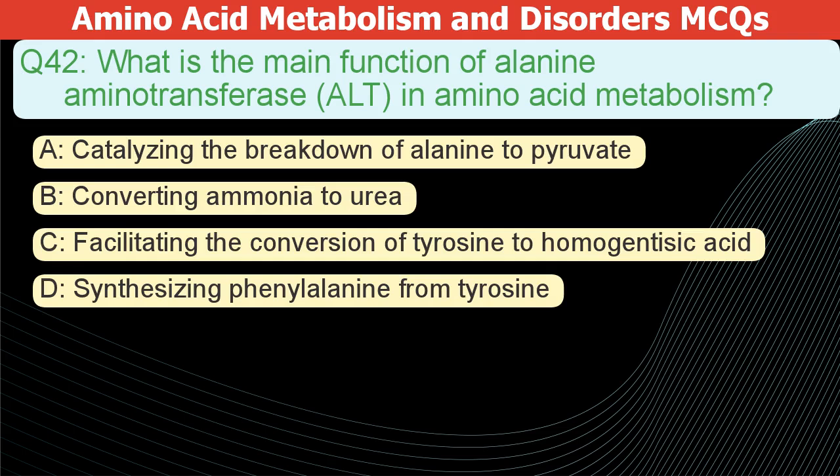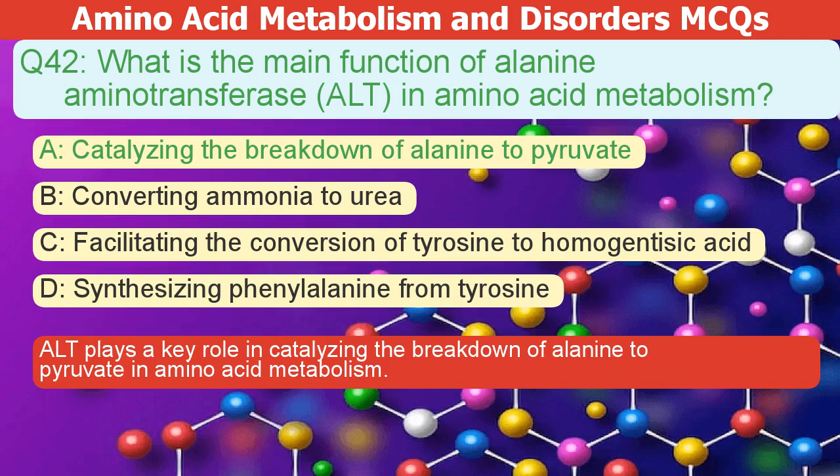What is the main function of alanine aminotransferase, ALT, in amino acid metabolism? A. Catalyzing the breakdown of alanine to pyruvate. B. Converting ammonia to urea. C. Facilitating the conversion of tyrosine to homogentisic acid. D. Synthesizing phenylalanine from tyrosine. The correct answer is A. ALT plays a key role in catalyzing the breakdown of alanine to pyruvate in amino acid metabolism.